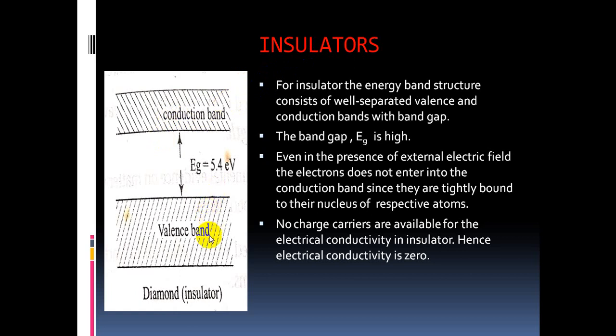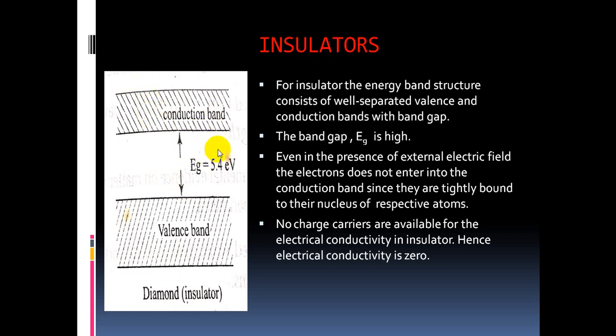Once again, I am repeating, the valence band electrons never enter into the conduction band because of the high energy gap. So the conduction band is always empty. When there is no electron present in the conduction band, that indicates a very poor conducting nature.